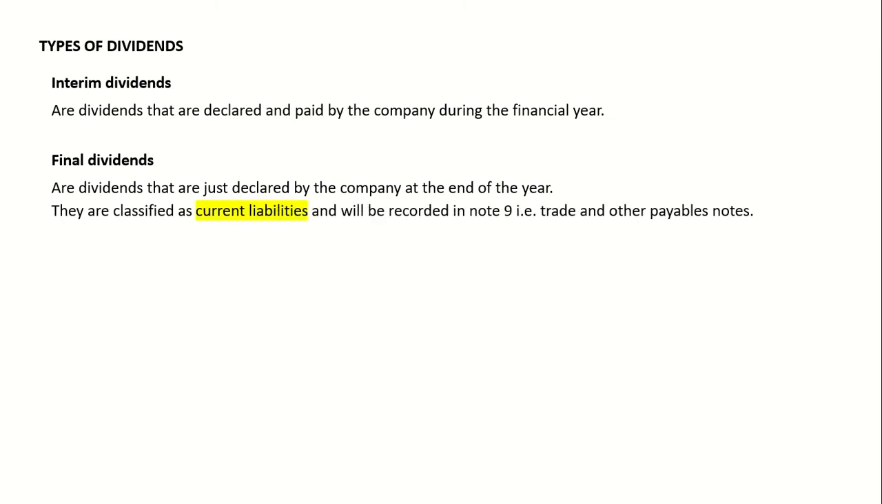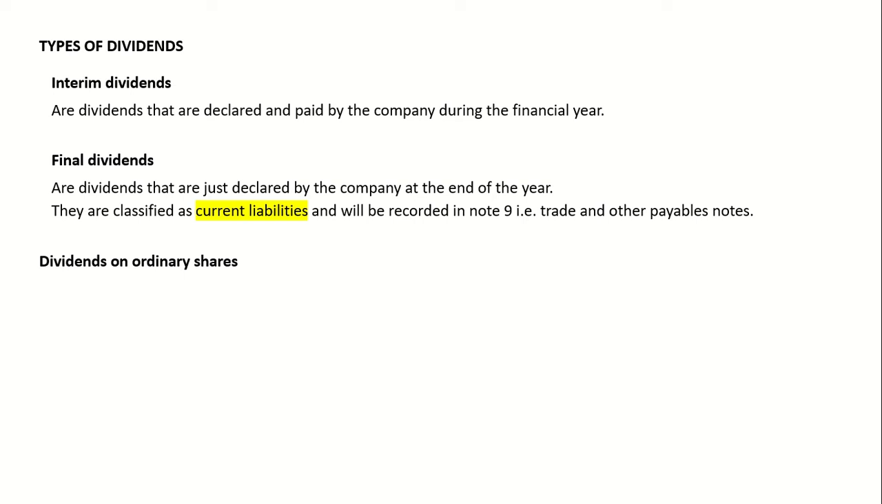They are classified as current liabilities. So your final dividends are classified as current liabilities and they'll be recorded in note 9, your trade and other payables note, because we will only pay them in the next financial year. However, interim we declared and paid. We don't owe interim dividends.